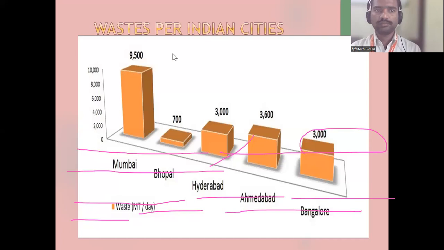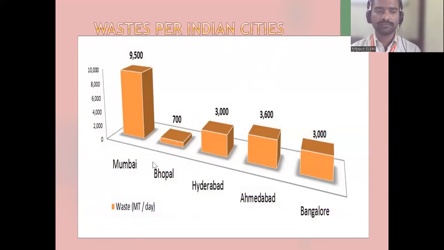So this is waste per Indian city. In India, which is the highest waste producing city? Mumbai, Bhopal, Hyderabad, Ahmedabad, Bangalore. The highest is Mumbai, 9,500 MT per day. MT means metric ton per day. In Bhopal, 700 metric tons. Hyderabad 3000. Ahmedabad 3600. Bangalore 3000 metric tons per day.